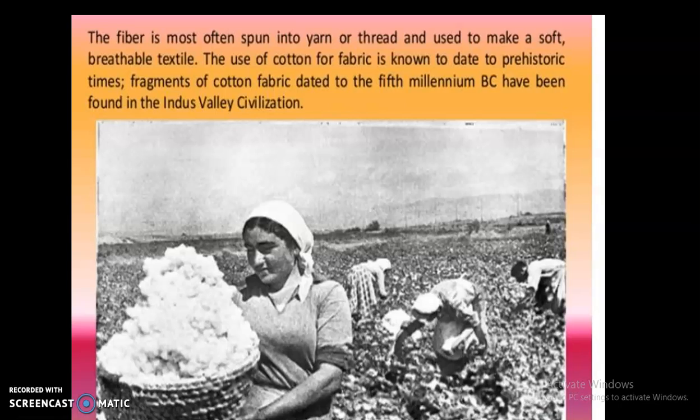As we have already talked about where it is grown in India, but it goes back to prehistoric times. Fragments of cotton fabric dated to the 5th millennium BC have been found in the Indus Valley civilization. From that time, cotton has been cultivated. All right.